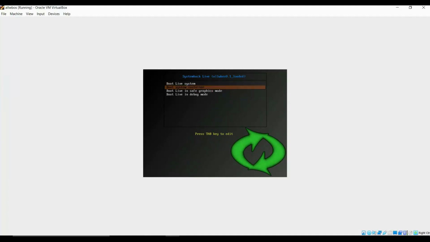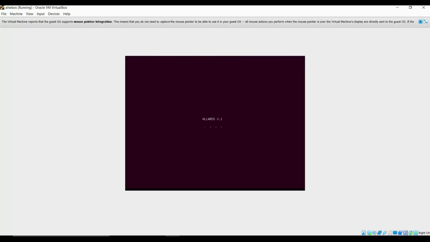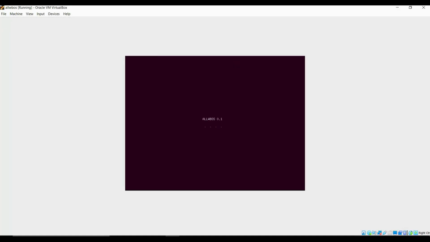This kind of menu you will get at the very first time. You'll have 4 options. The first option is boot live system, and this is what you need to do. Do not go for the boot system installer, otherwise it will install a fresh instance of the whole operating system. Just go with boot live system. It will be the fastest one. Let's just wait until the operating system starts.